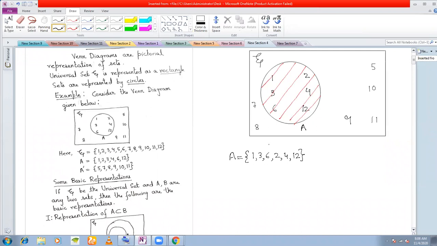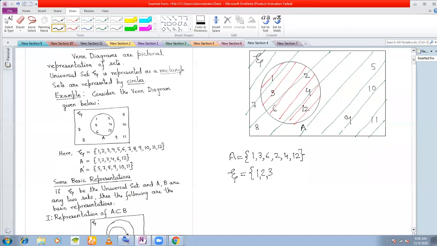Now if I want to write what are the elements of the universal set, the elements of the universal set will be the elements inside this rectangle. These will be the elements of the universal set. So let us list the elements. What are the elements inside the universal set?